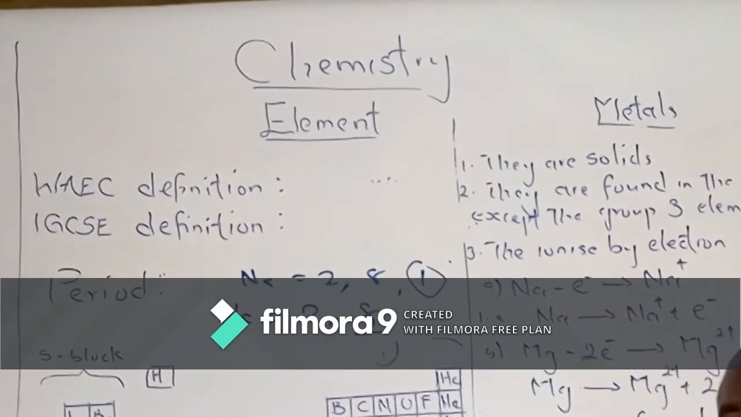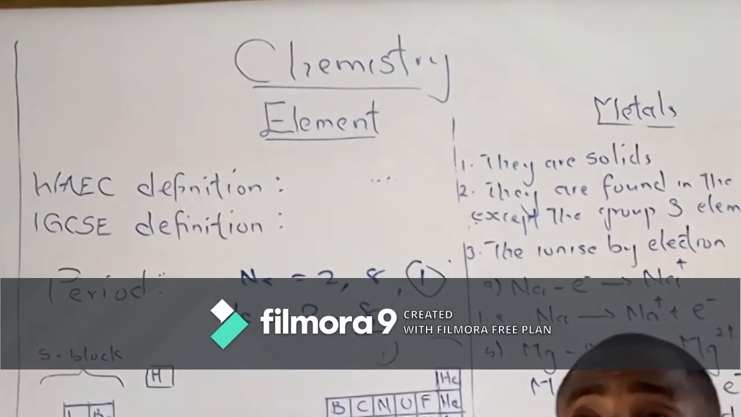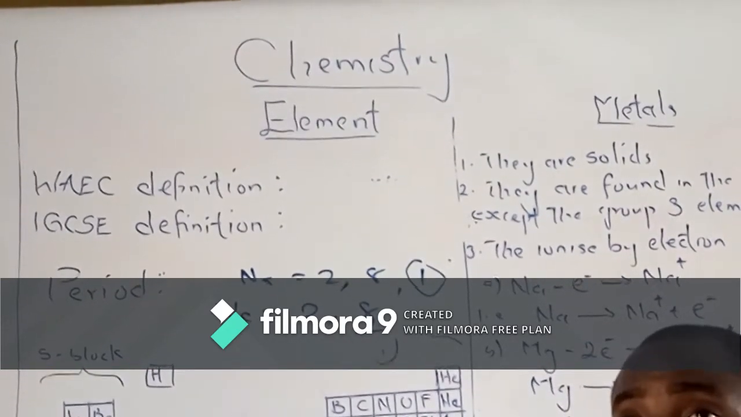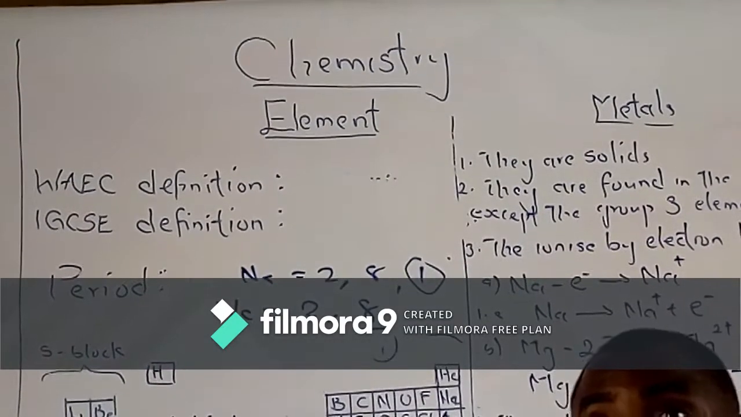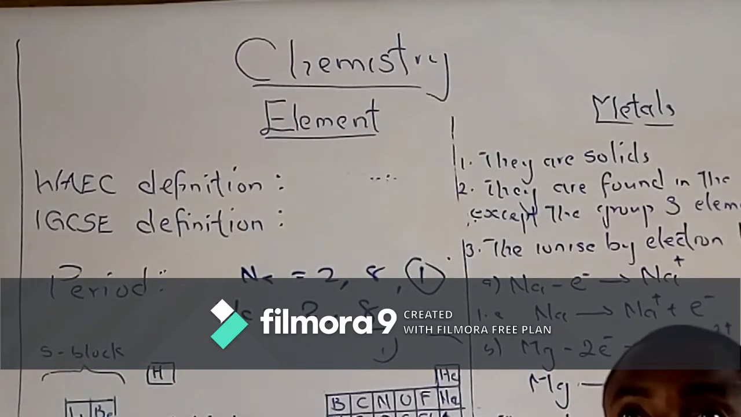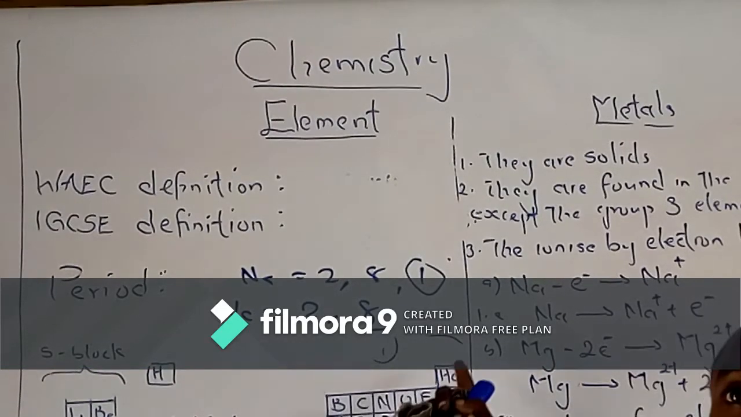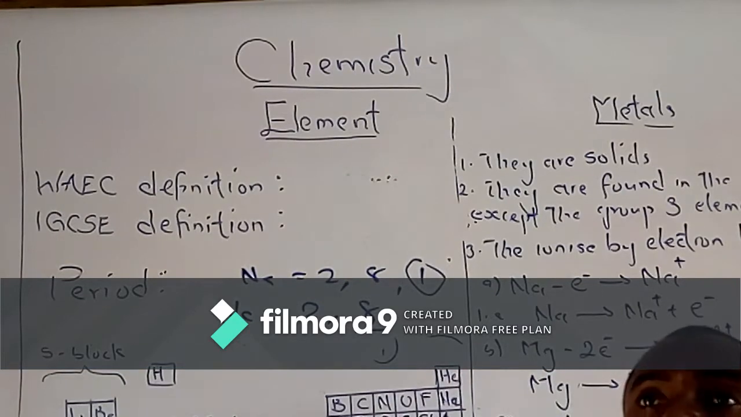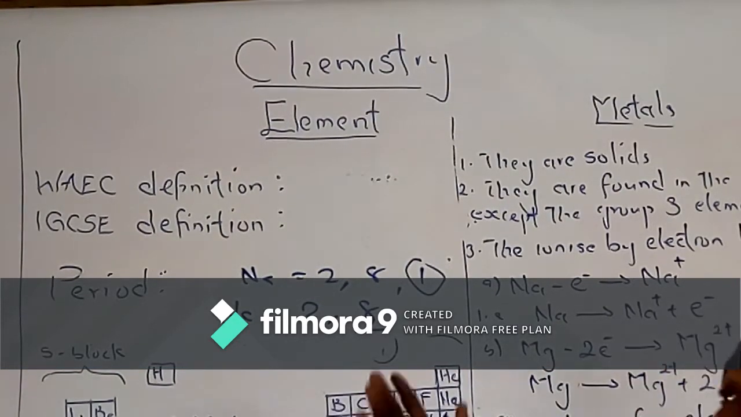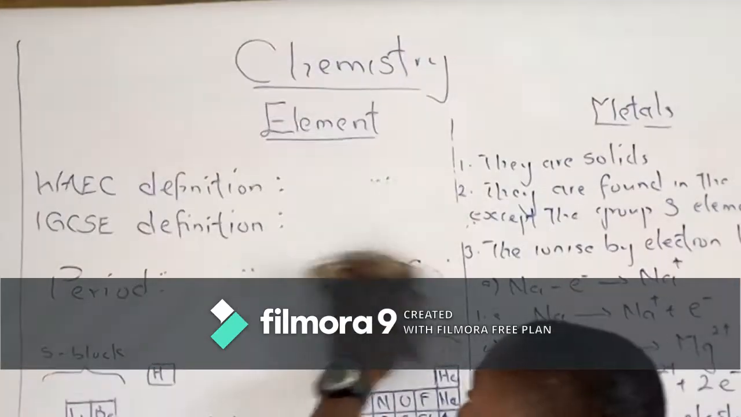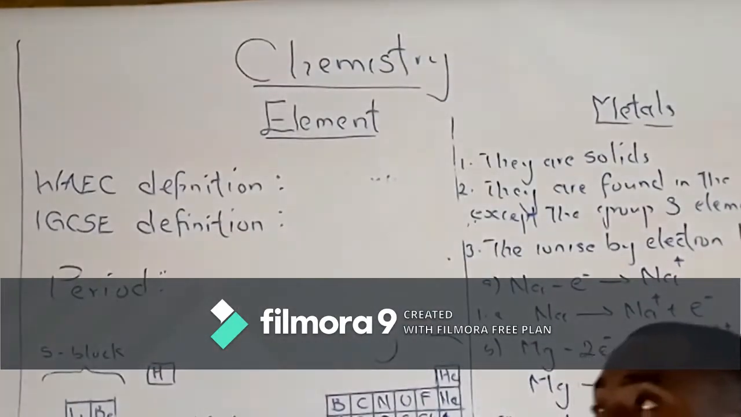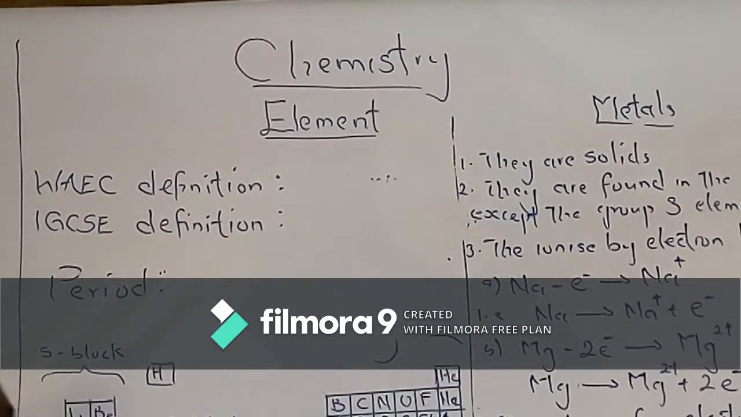I'll recap. There are 109 known elements in the world. They can be found in the air, in water, in the earth's crust. They can be found in a free state if they are inactive, and if they are inactive, it means they have a completely filled outermost shell. They could also be found in a combined state if they are active. Now, elements in the world are arranged in a table called the periodic table.